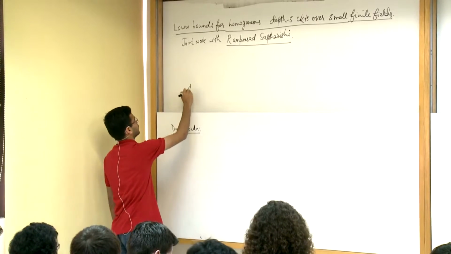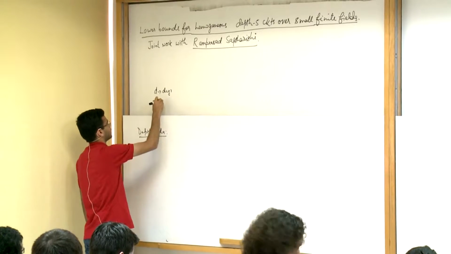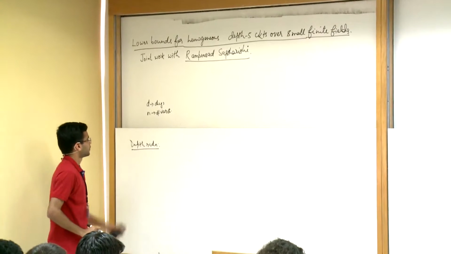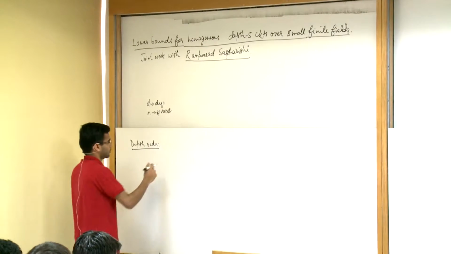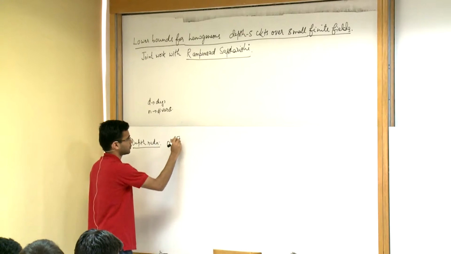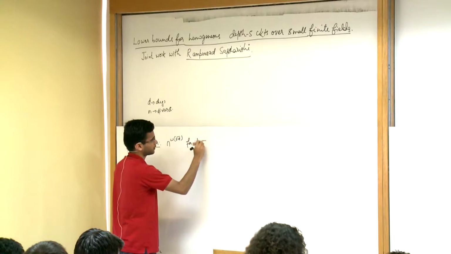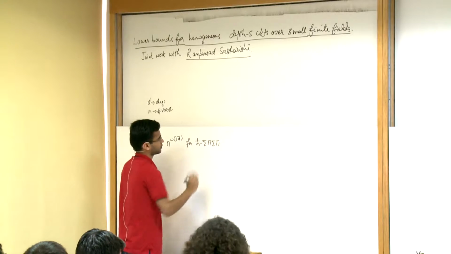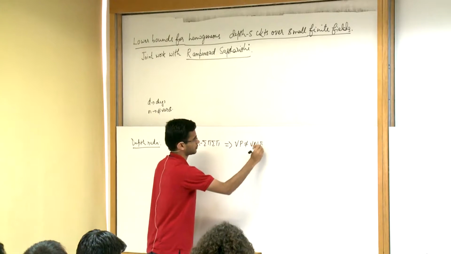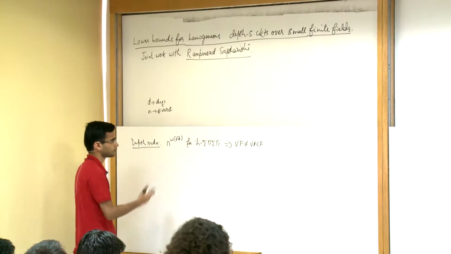For the entire talk, d will be the degree of the polynomial, and n will be the number of variables. Depth reduction essentially tells us that if we can prove a lower bound of n to the little omega square root d for homogeneous depth 4 circuits, this will imply that VP is not equal to VNP. And we should think of d and n as being polynomially related to each other.